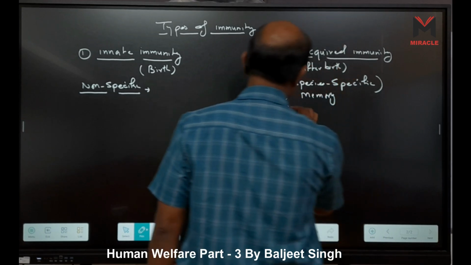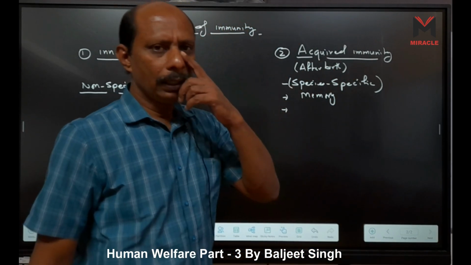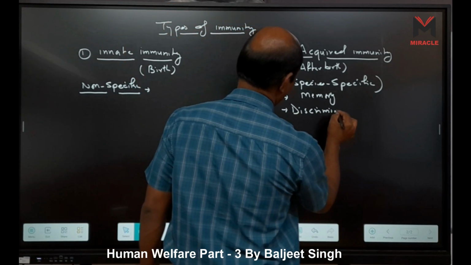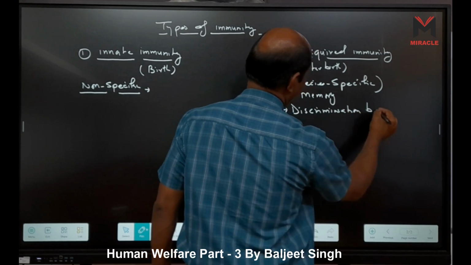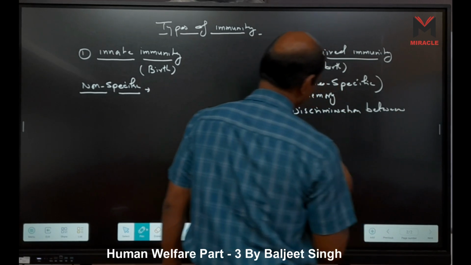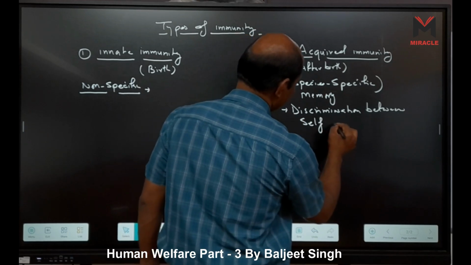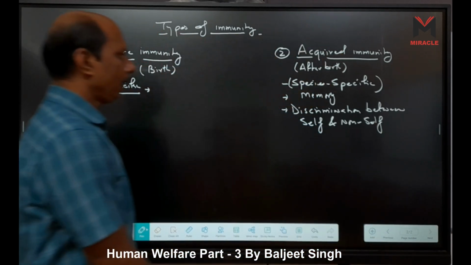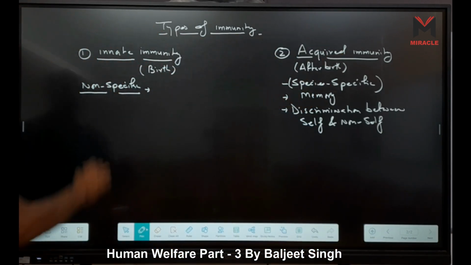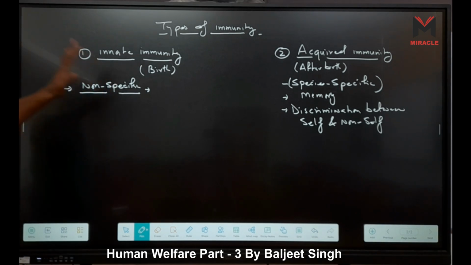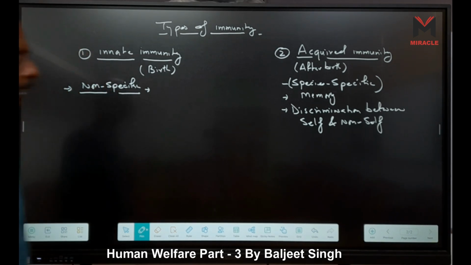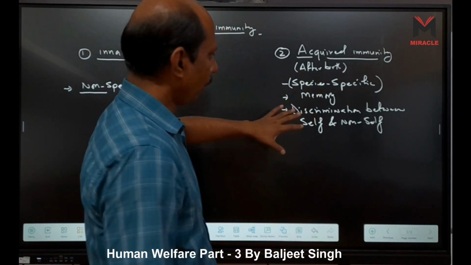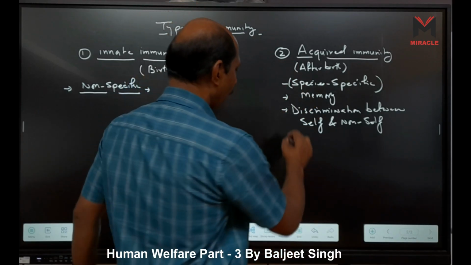right? Memory. The third characteristic of acquired immunity is discrimination between self and non-self, right? And these are absent in innate immunity. In acquired immunity this one is present. Now next, species specific, memory, and one more is also there.